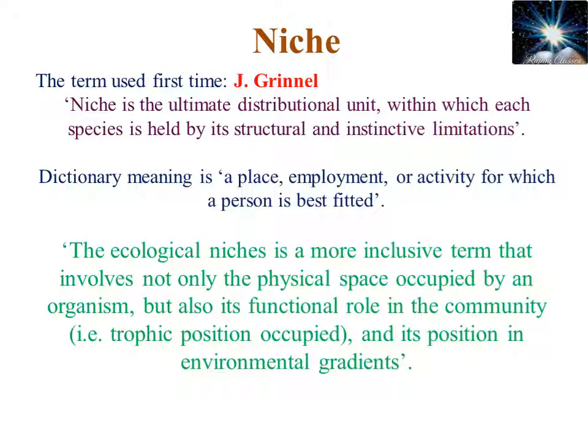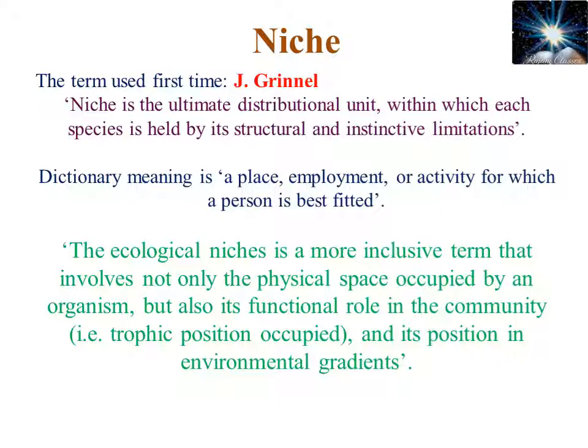So basically, the ecological niche is a more inclusive term that involves not only the physical space occupied by an organism but also its functional role in the community. That means the trophic position occupied and its position in the environmental gradients. The term niche suggests what job an organism is playing in a particular environment or what its behavior is in that environment. So this comes under the niche, whereas habitat only represents the physical space occupied by the organism.